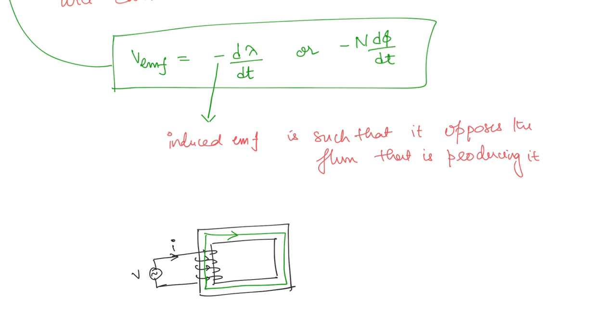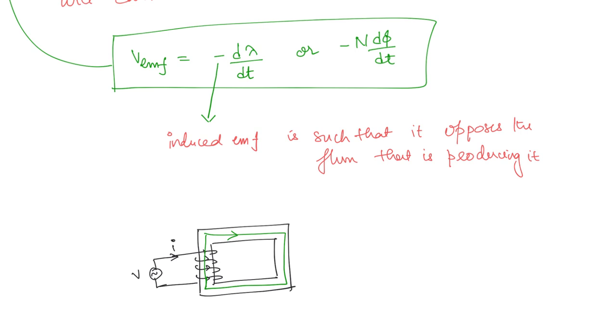The current is time varying, so there will be a time varying magnetic field produced, so there will be an induced EMF. Now what is the polarity of the induced EMF? It should be such that it opposes the flux. So the flux direction is like this. The induced EMF should give rise to a flux which is in the opposite direction.